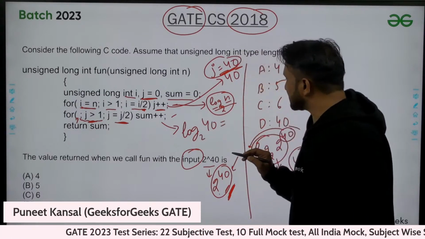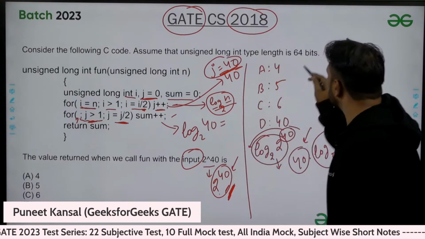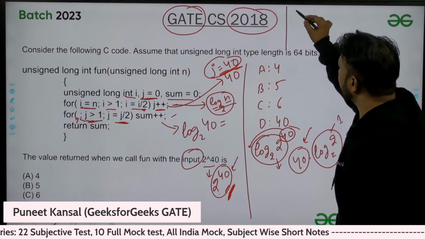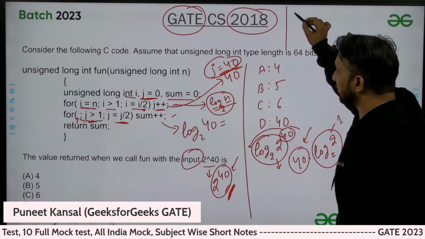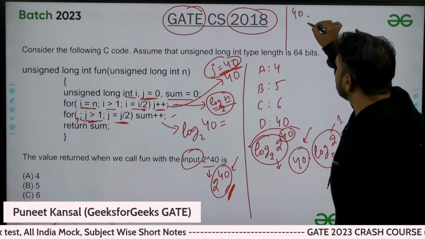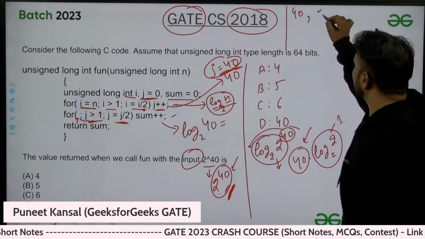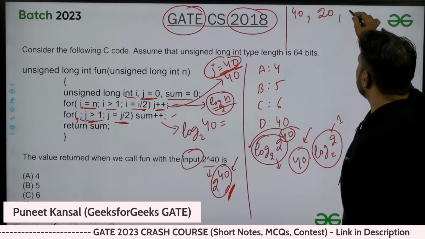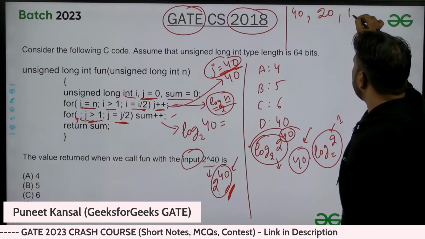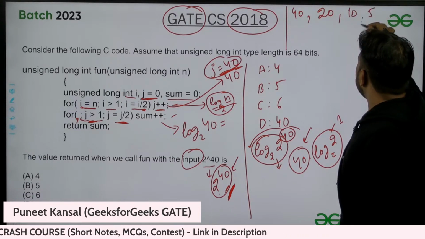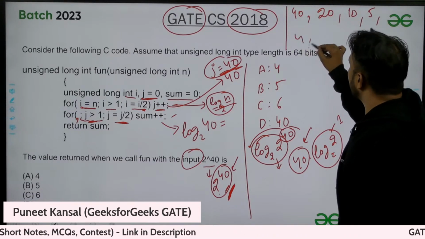Log of 40 is how many times this loop will execute. For 40 initially the j value is 40, then j value will be divided by 2, that is 20, then 10, then 5, then 4, then 2.